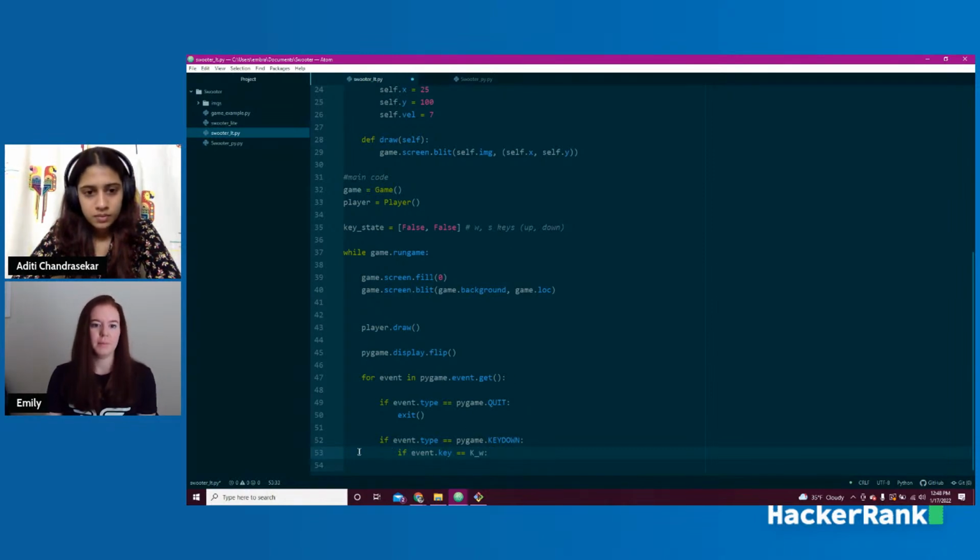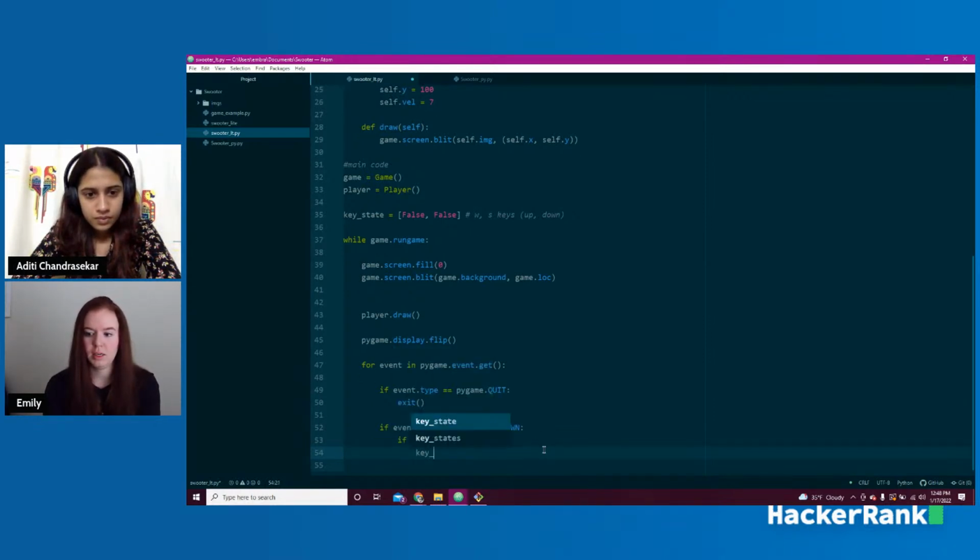So now we're saying, all right, if the event was a key being pushed down, then we're going to check if the key that was pushed down was a W. And if it was, then we're going to say key state 0 equals true now instead of false.